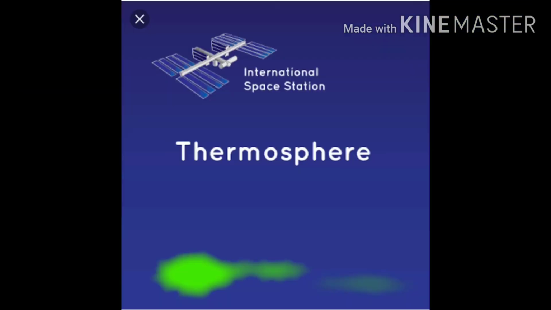Now the fourth layer of atmosphere is thermosphere. Thermosphere extends from 80 km to 400 km above the mean sea level. Temperature in this layer again increases with increase in height and it reaches 1500 degree Celsius. Now the lower part of thermosphere is known as ionosphere, and it is ionized because it has ionized molecules. This layer also reflects low frequency radio waves and thus it helps in long distance communications.